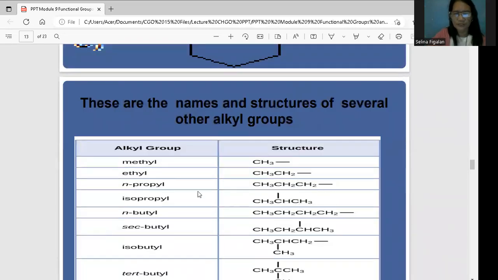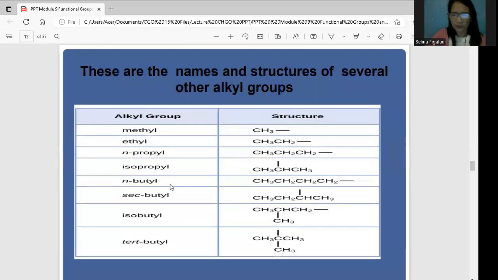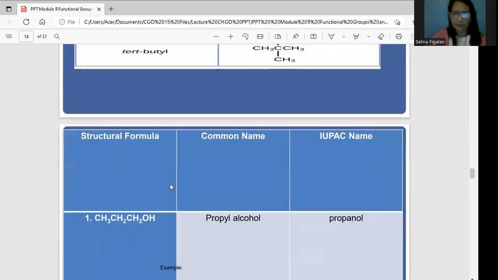CH3, two CH2, that is propyl. So propyl came from the word propane, so it becomes propanol. Okay, so this one, propanol. Its common name is propyl alcohol. Then you change the ending, and the IUPAC name is propanol.